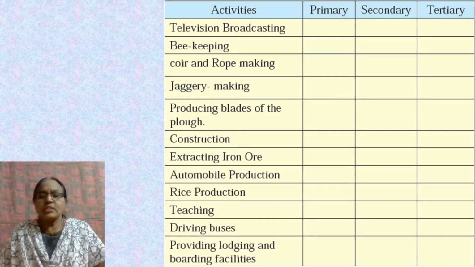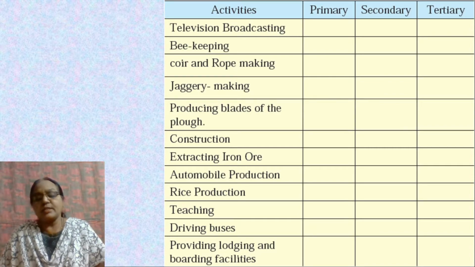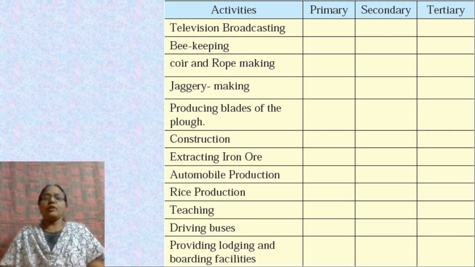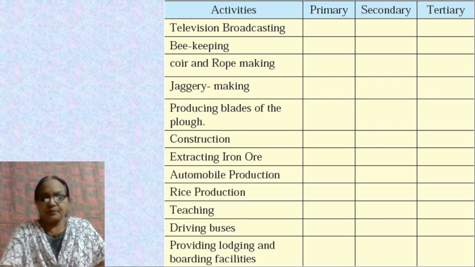Teaching is a tertiary activity. Driving buses is a tertiary activity. Providing lodging and boarding facilities comes under tourism, so it's a tertiary activity. So I think you would have understood what primary, secondary and tertiary activities are.